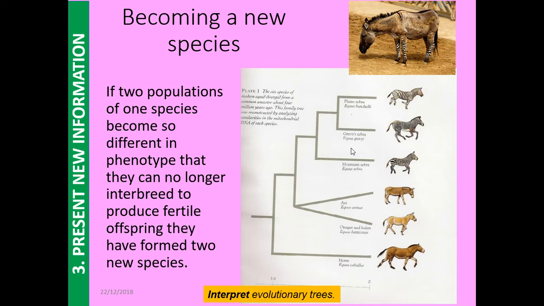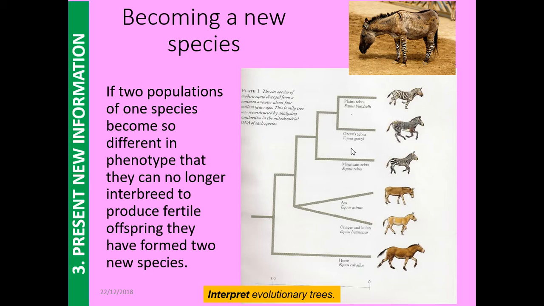We can see at the top right picture here is a picture of a zedonk. This is found at Colchester Zoo, and this was where a donkey and a zebra mated together. Because they had the same common ancestor, they were able to reproduce, but the zedonk that was produced is infertile, so it's not successful interbreeding because it's infertile. That's because the donkey and the zebra are separate species.